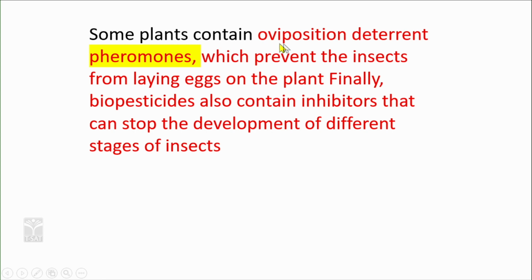Some plants contain oviposition deterrent pheromones. So, they release certain chemicals that do not allow the insect to lay eggs on the plant, so that the pests will not reproduce and proliferate, causing harm to the plants.